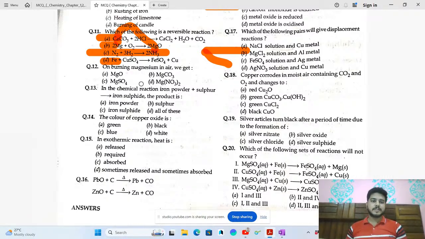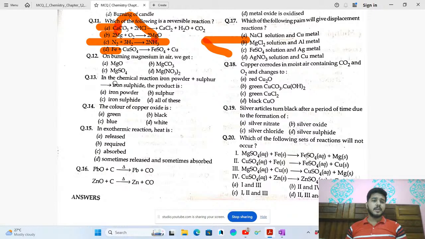Okay. On burning of magnesium in air, we get MgO. That's very simple, I guess. Okay, magnesium oxide. This is the first activity of your NCERT book. In the chemical reaction, iron powder plus sulfur gives iron sulfide. The product is what? The iron sulfide.